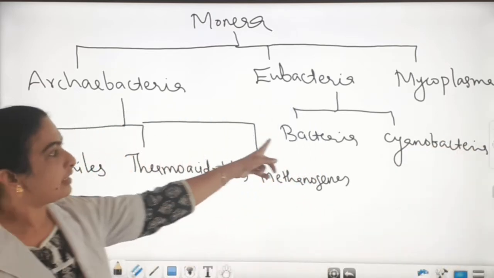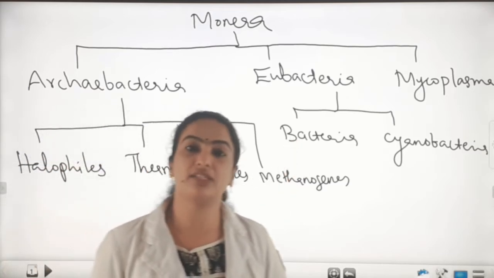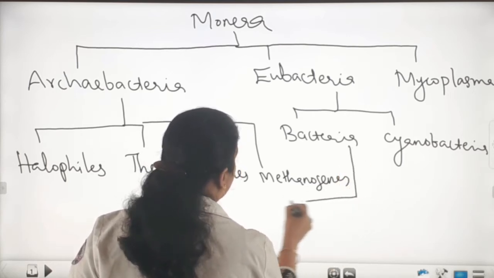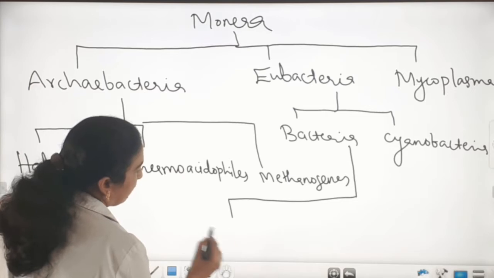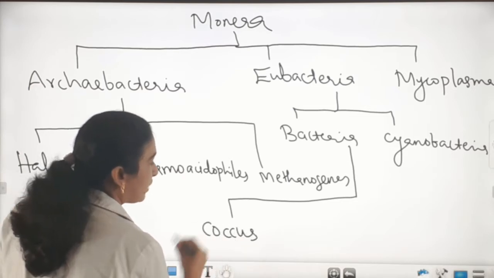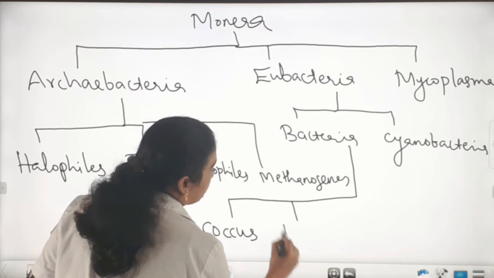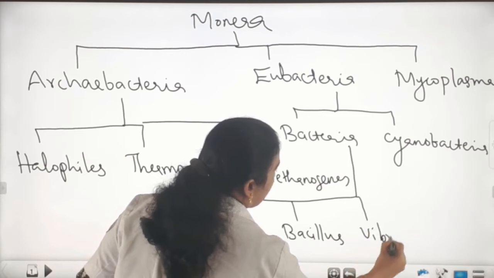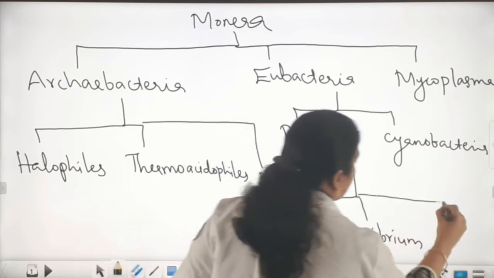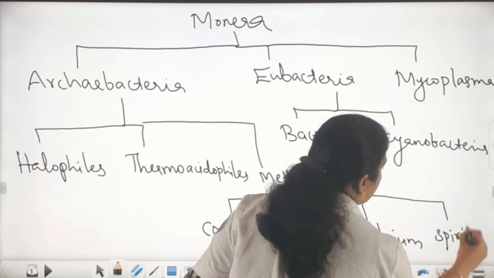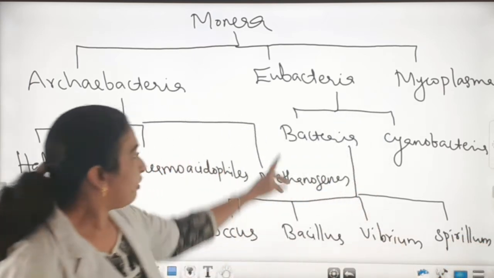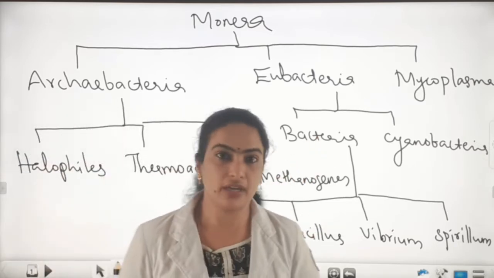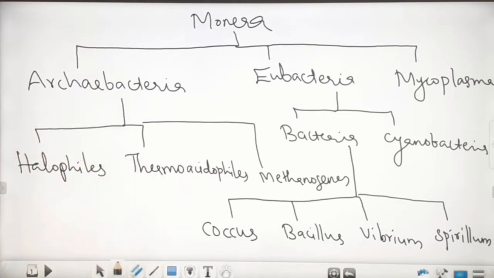And bacteria are again classified into 4 types based on their shape. That also we can write over here. First one, coccus, plural cocci, that I will teach you later. Then bacillus, then Vibrio, Spirillum. All these 4 classifications of bacteria are based on the shape. Okay, so this is the classification of monerans.